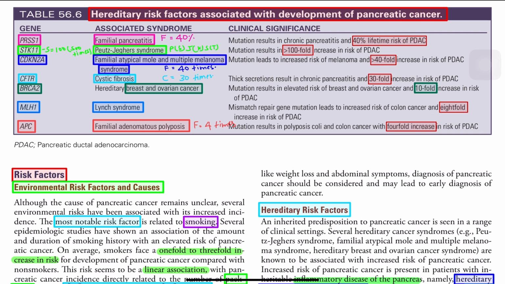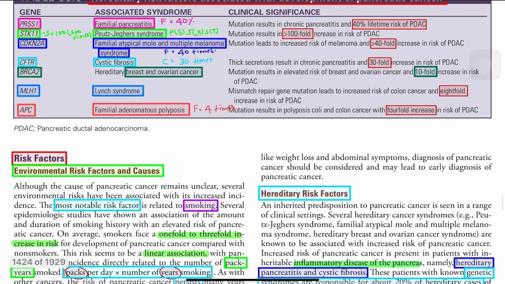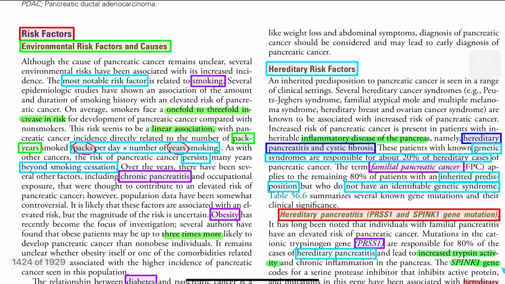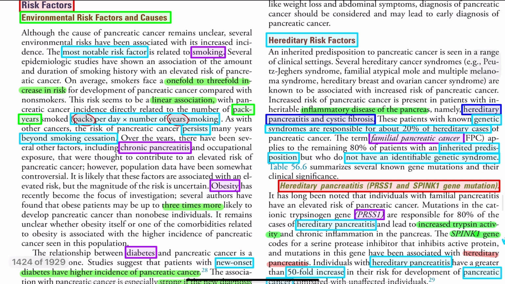We'll see a bit of the theory, anything important. Environmental risk factor, mainly smoking, is the most important risk factor. They ask about pack year. Pack year means packs and years: how many packs per day, and then the number of years of smoking. They ask this definition, pack year.